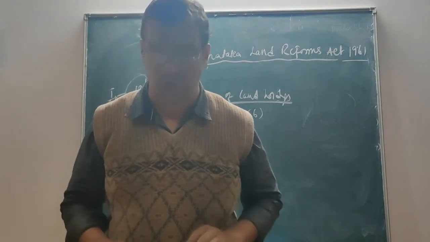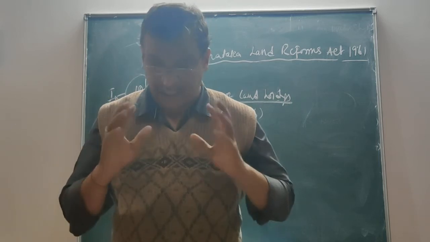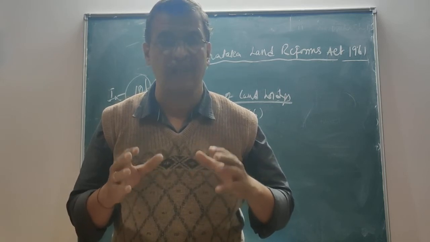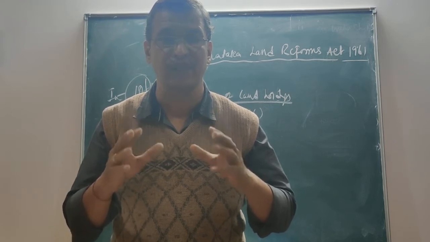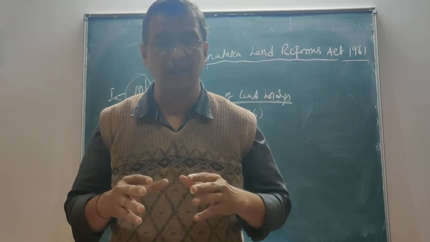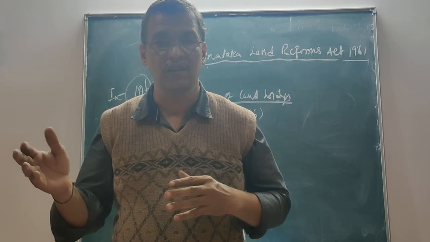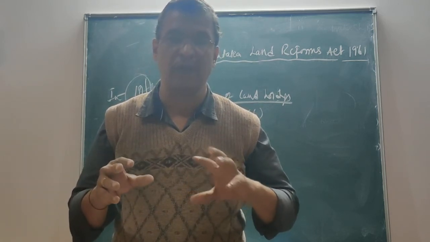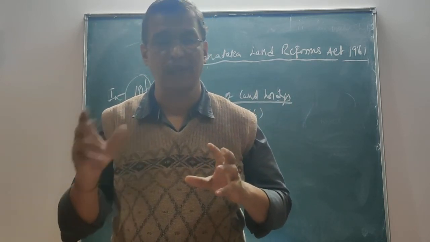In a nutshell, if I am to speak upon this, I can say like this, my friends. For each individual or for a family of less than 5 in number, it is 10 units. To an extent of 10 units of the land they can enjoy. Where the family consists of more than 5 in number and less than 10 in number, then for each person, apart from those 10 units, 2 units for each person. If there are 6, 2 plus 2 plus 2.